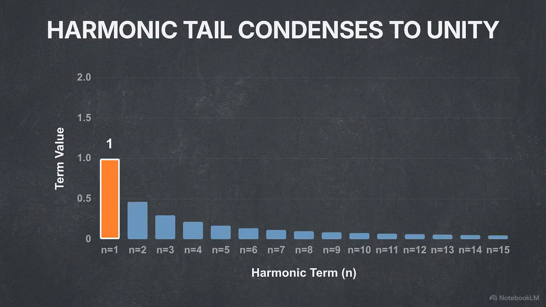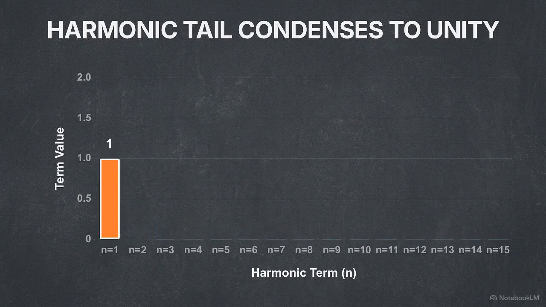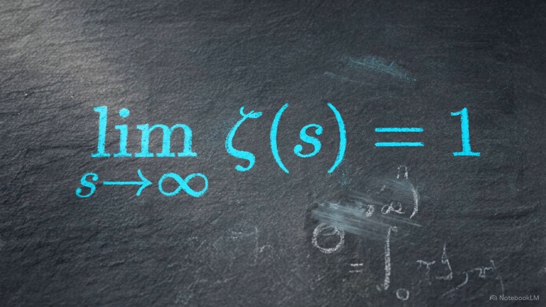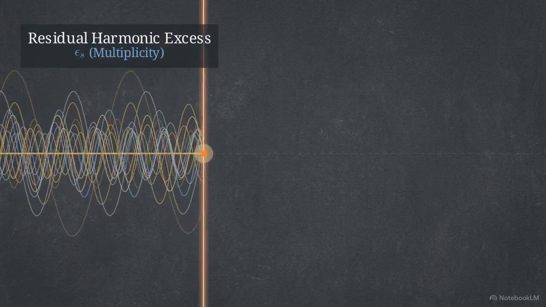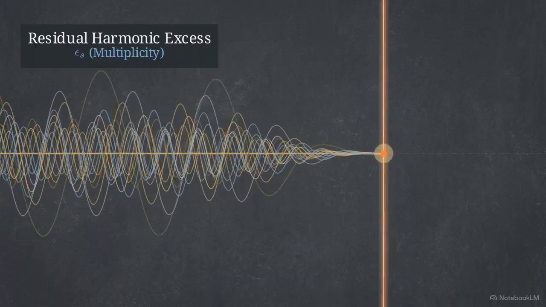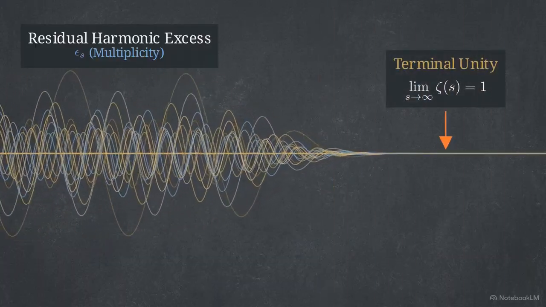The second pathway arrives at unity through a process called asymptotic condensation. This is defined by the zeta terminal relation. The limit of the Riemann zeta function as s approaches infinity is 1. Unlike the rotational seed, this mechanism relies on the progressive suppression of infinite harmonic multiplicity.